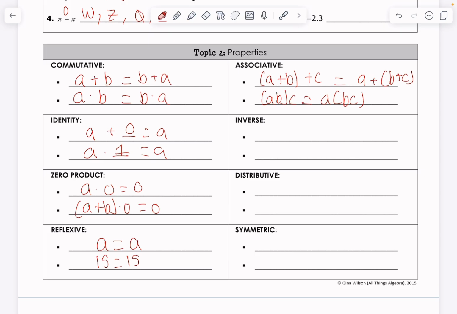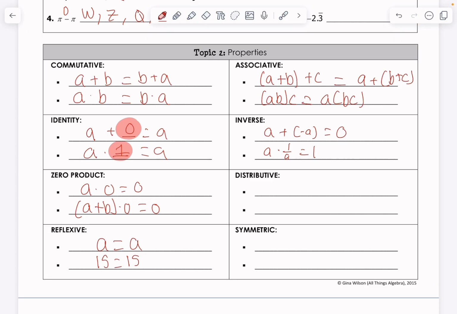Inverse property, this one's pretty important. This says, what two things can we add or multiply together to get our identity? In this case, our identity for addition was the number 0, and for multiplication it was 1. So I'm going to ask myself the question, what two things when I add together will always give me 0? If I have some number A, what can I add to A to get 0? Well, I can add negative A. In this case, just subtract A, and I'm going to get 0. When thinking about multiplying, I have some number A. What can I multiply by A to give me 1, our identity element? A times 1 over A is going to give me 1, and that's it.